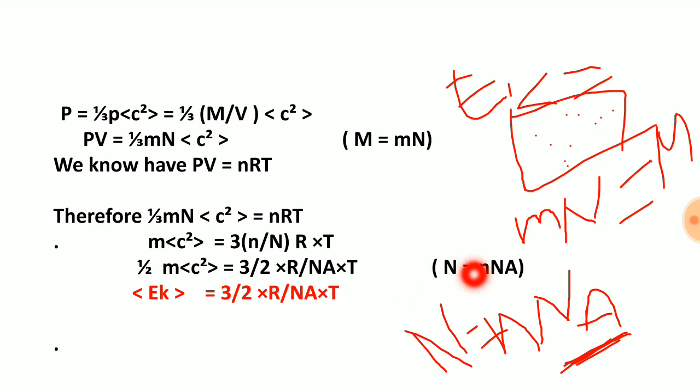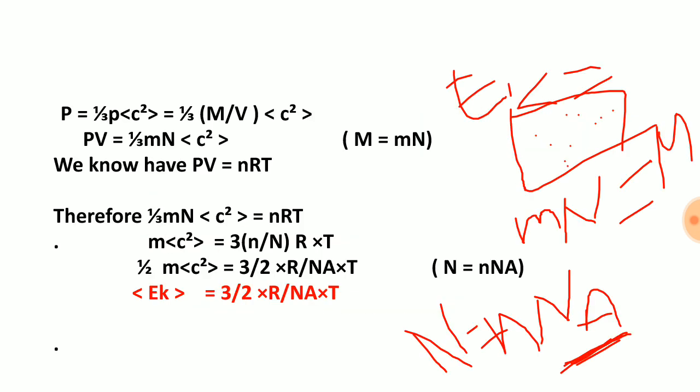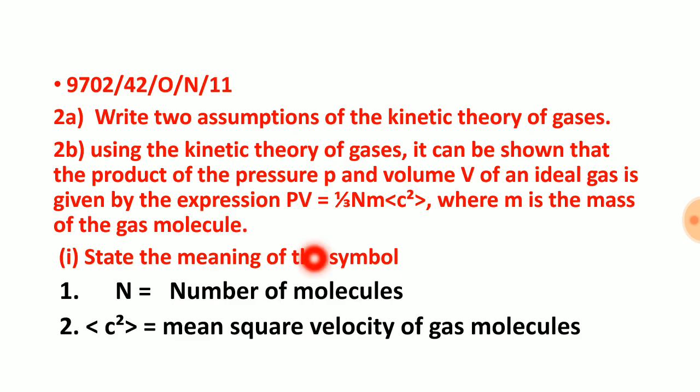In such a way, the total number of molecules in a container is n times Na, and from this n by Na will give us 1 by Na. This R is a universal gas constant, Na is also constant, and according to our expression, half mc square is equal to Ek, and we need to prove this expression. Ek, or mean kinetic energy, is equal to 3 by 2 R by Na times T. That is here. By doing this, we will get our answer. This is the answer.